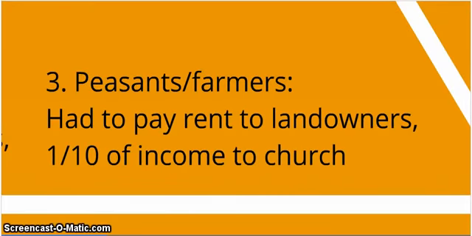And the third and last are the peasants and farmers. These are people at the very bottom. They had to pay rent to the landowners, and 1/10 of their income had to go to the church. So these peasants at the bottom are paying the most taxes, paying the most money, and they're the ones who are starving. And they see all the other people in the other tiers of the social class pyramid living it up and having all the food. This is going to anger these people.